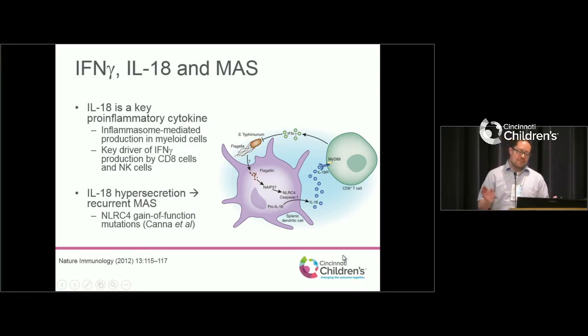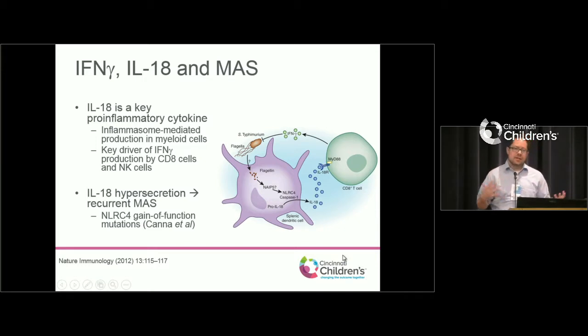IL-18 is produced by your immune cells sort of as an alarm signal when it sees some of these infections, which then turns on T cells, which then make interferon gamma and help fight off this infection. This was really demonstrated a couple years ago by one of our colleagues, Scott Canna, who's now at Pitt, who's a pediatric rheumatologist, who found a patient with a genetic recurrent MAS.